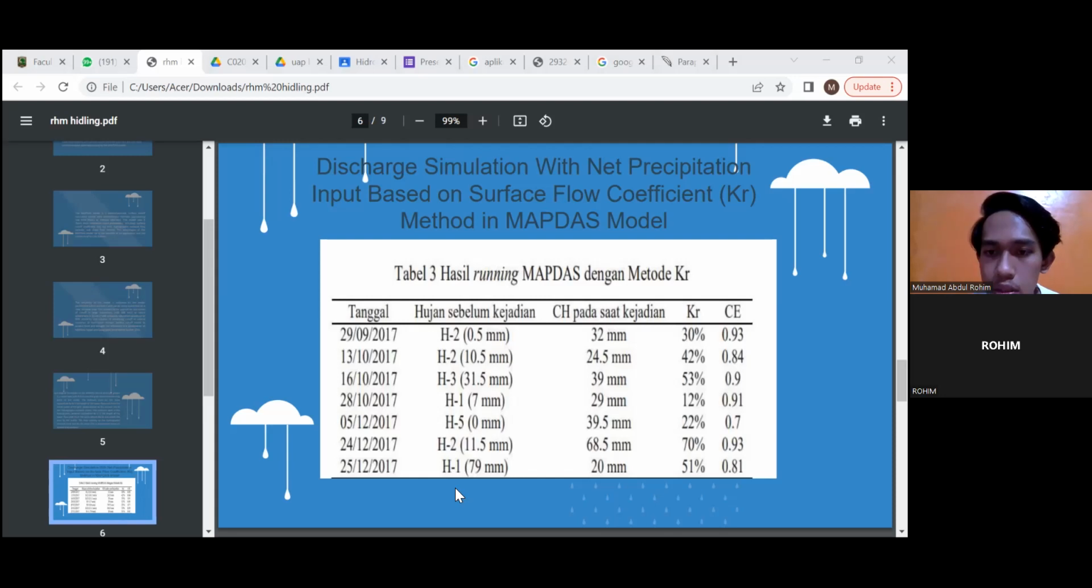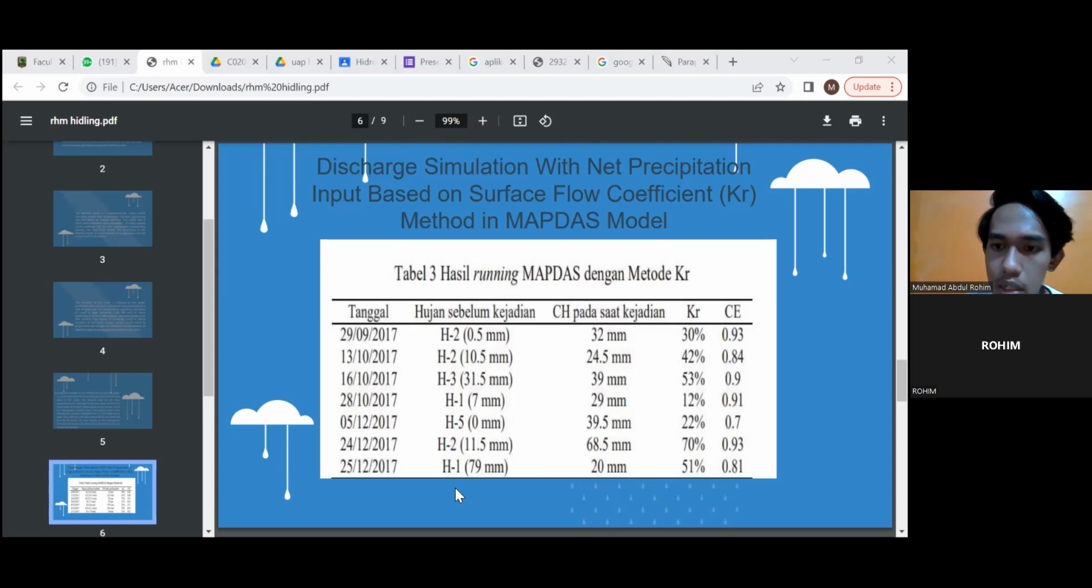According to Arsyad, the factors that affect the runoff coefficient are the rate of soil infiltration, cover, and rainfall characteristics. This incident is the same as on October 16, which resulted in a KR value of 53%, with high rainfall at the time of the incident, which was 39 millimeter.